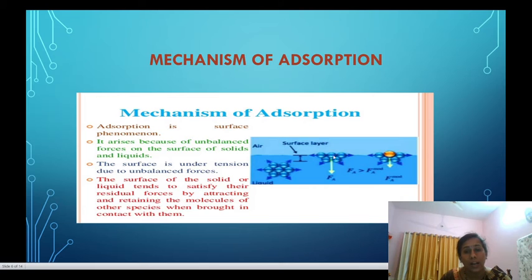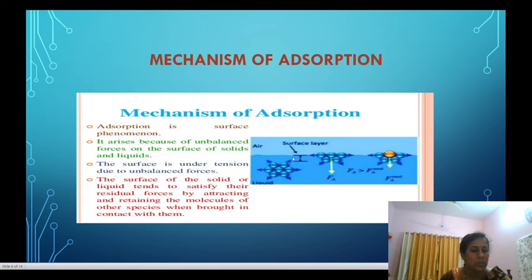As the valencies are not satisfied, the particles present at the surface try to satisfy their valencies by attracting molecules onto the surface, due to forces like van der Waals forces. Such forces between different kinds of molecules are called adhesive forces.